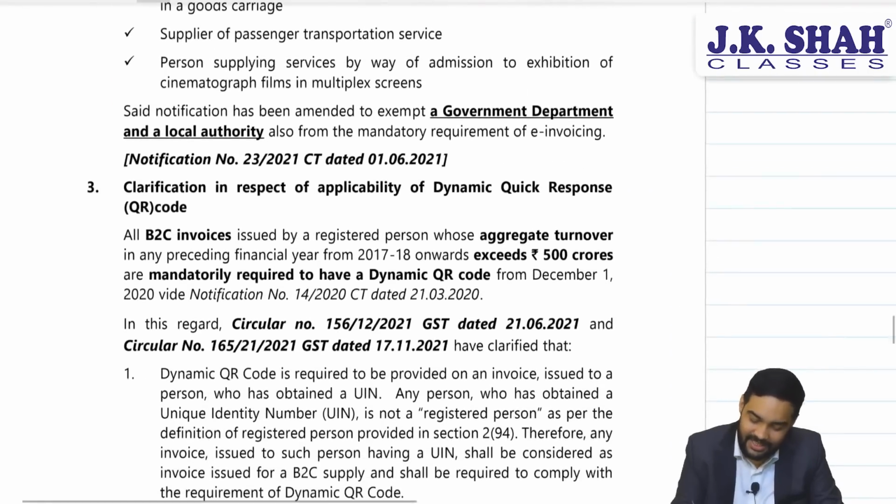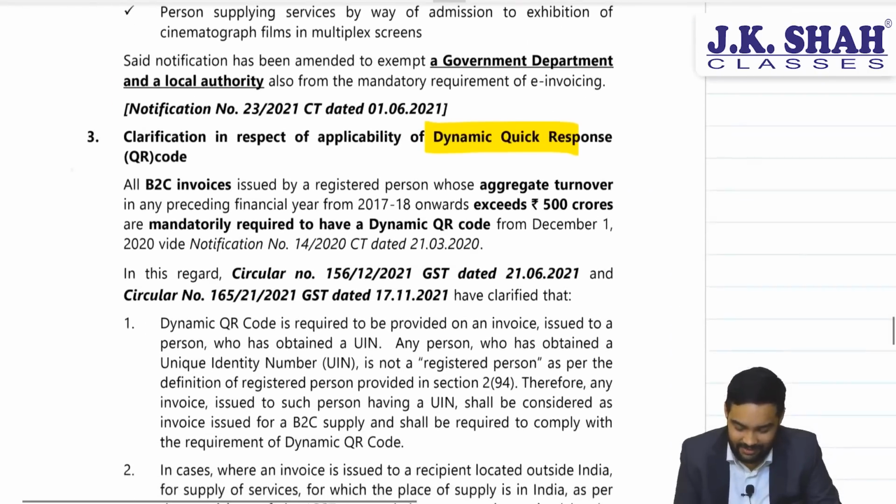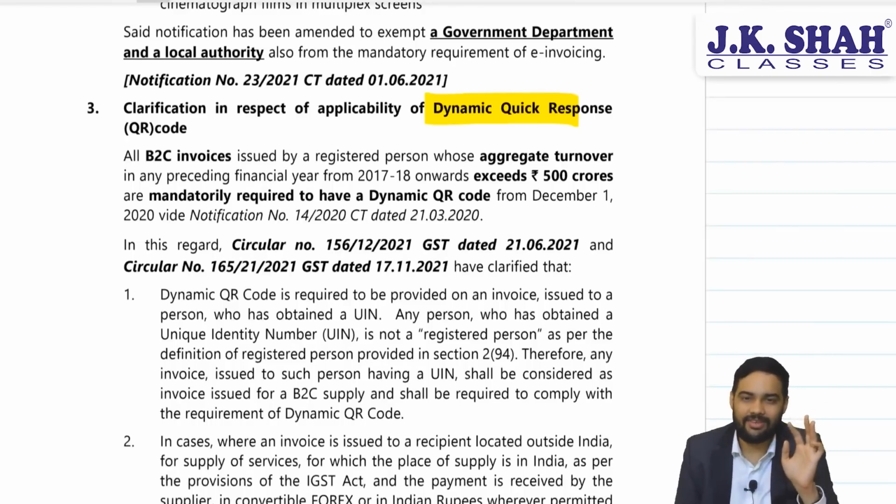Then dynamic QR code. There have been some clarifications. A very simple clarification. Say suppose, see what is dynamic QR code, people?